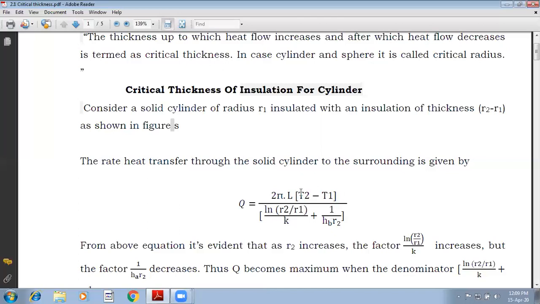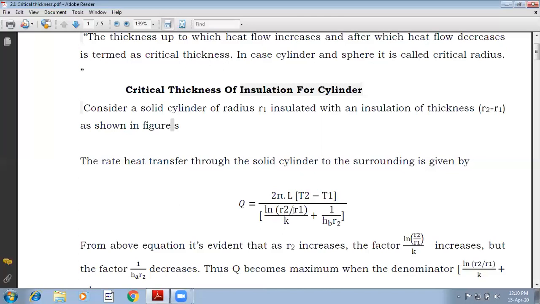Now, if you see this equation, this is nothing but heat transfer equation for a cylinder considering two resistances. If you see carefully, one is conductive resistance and the other is convective resistance.